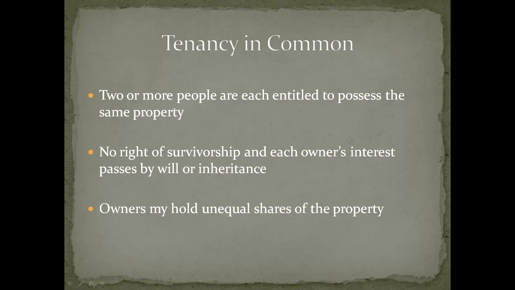So let's say Joe and Bob own a piece of real property as tenants in common. If Joe dies, his interest in the property will not pass by operation of law to Bob. Instead, Joe's interest will pass by will or inheritance to Joe's heirs. Another big difference between a tenancy in common and a joint tenancy with the right of survivorship is that the owners may hold unequal shares in the real property. For example, Joe may own a 1/4 interest in the property, while Bob owns the remaining 3/4.